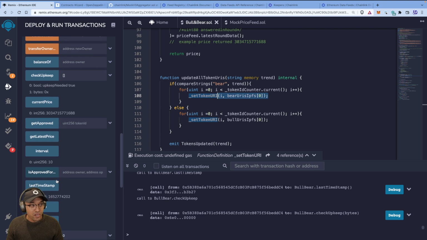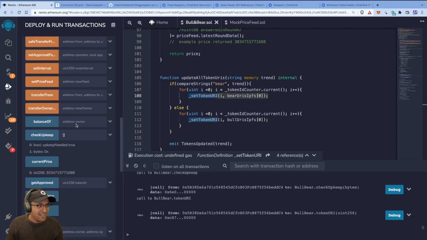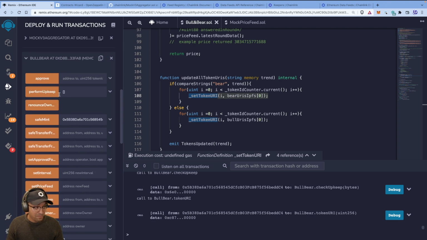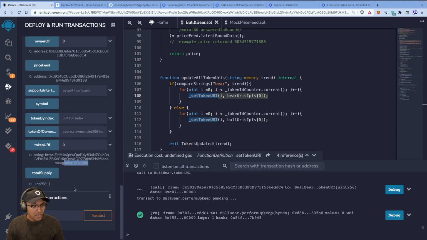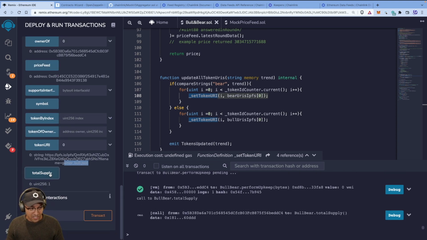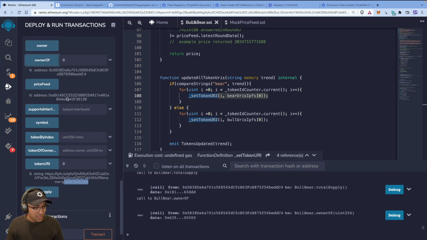And so when we click on token URI for 0, after we run perform upkeep, this should change from gamerbull.json to beaniebear.json. If that is the case, then our contract works, the entire thing works, and we're done. So let's see how we go with that. Perform upkeep, pass in an empty array, which is what bytes is, and let's see what happens. It happens almost instantly here. Now, our total supply should not have changed. That's still 1. The owner of 0 will still be me.